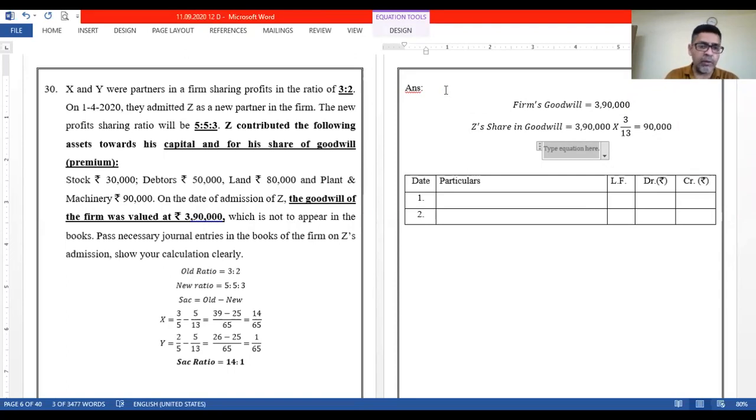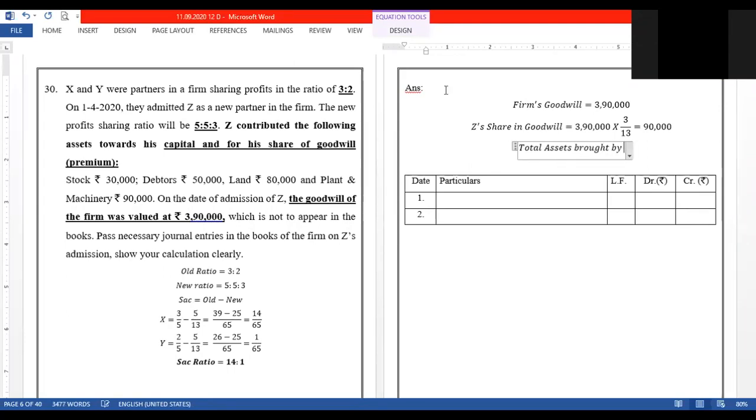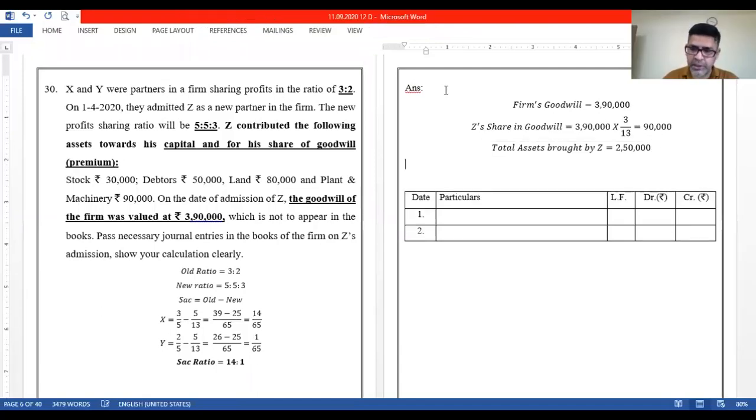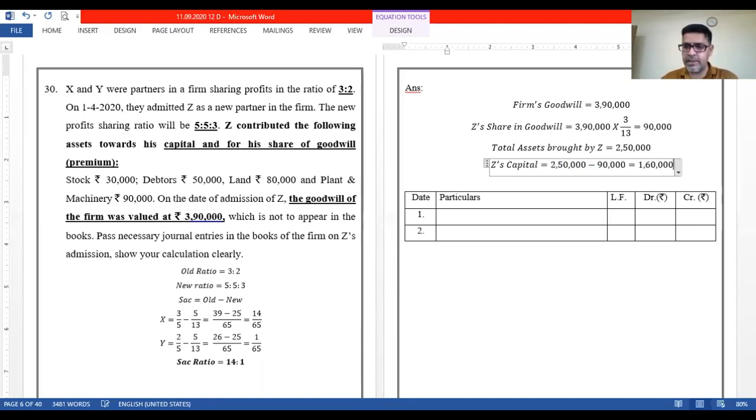He has brought that along with the capital in the form of assets. So let us see the total assets brought in, 250,000 brought by Z. 250,000 is the total of the assets brought in by Z, out of which we can see that the share in goodwill is 90,000. Therefore, Z's capital is equal to 250,000 minus 90,000. So that will be 160,000.